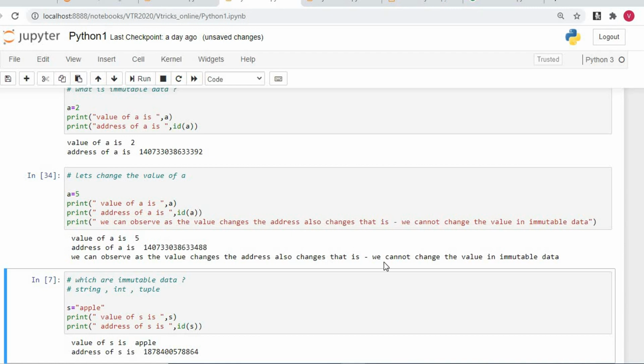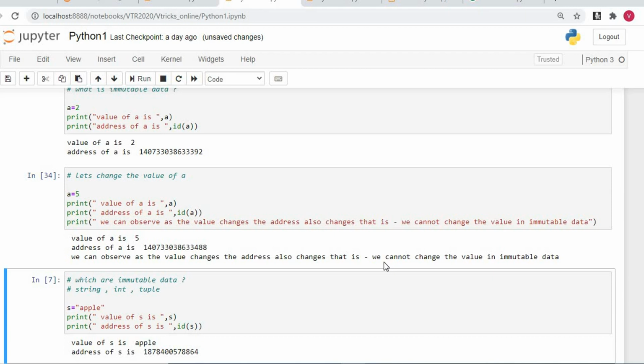That is, we cannot change the value in immutable data. Very clear to understand once again: in immutable data, once we have assigned some value, we cannot change it. If we want to change it, understand that it is recreated or reinitiated. As simple as that. So this is about the integer data, right?